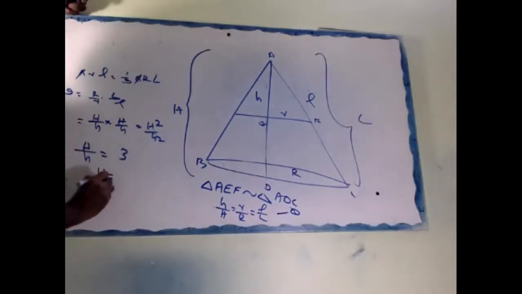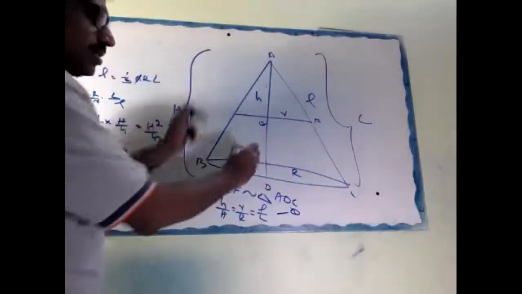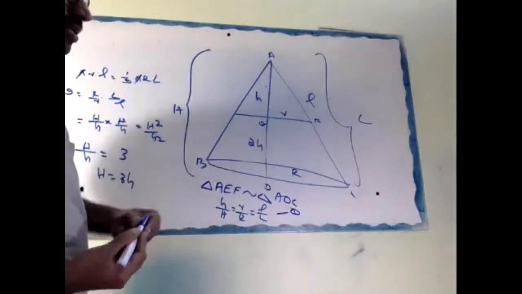So H equals 3h. But this is h, so this is 2h. So the ratio is what?